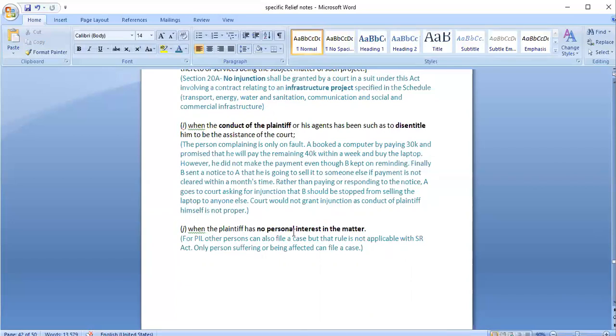And last is when plaintiff has no personal interest in the matter. That means if we are not involved in the matter, if we are not suffering from that, we cannot just go to the court and file a case for every single matter asking for injunction. If we have seen that someone is not following the guidelines that they should follow regarding construction, or not following the guidelines regarding a factory, we cannot just randomly go and file cases complaining about those matters. We should be involved in the matter. Our personal interest should be violated. Then only we can go to the court and file a case for injunction.